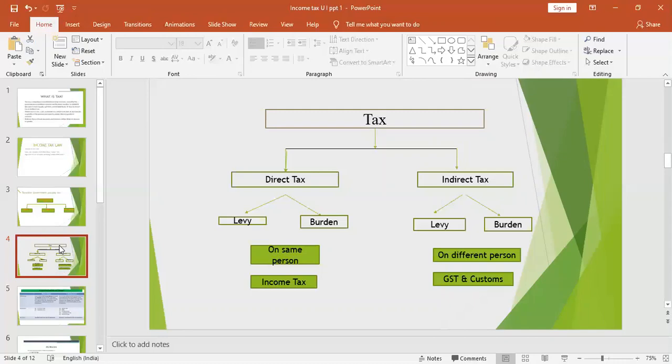So who pays the tax here? Only the manufacturer pays the tax, but he recovers it from another person, that is, from the wholesaler, and the wholesaler recovers it from the retailer, and the retailer recovers it from the consumer. This is what is called indirect tax.